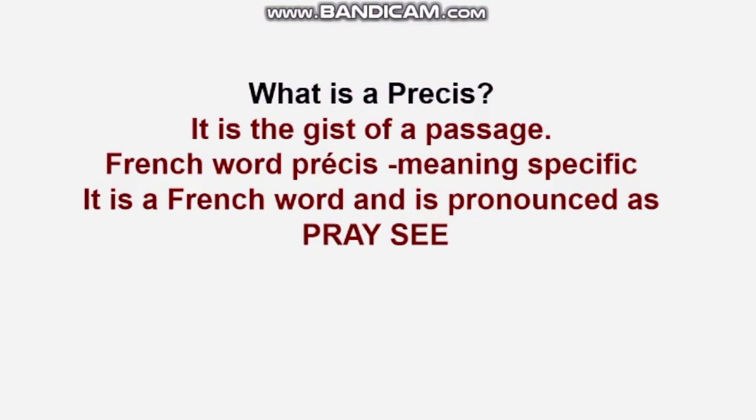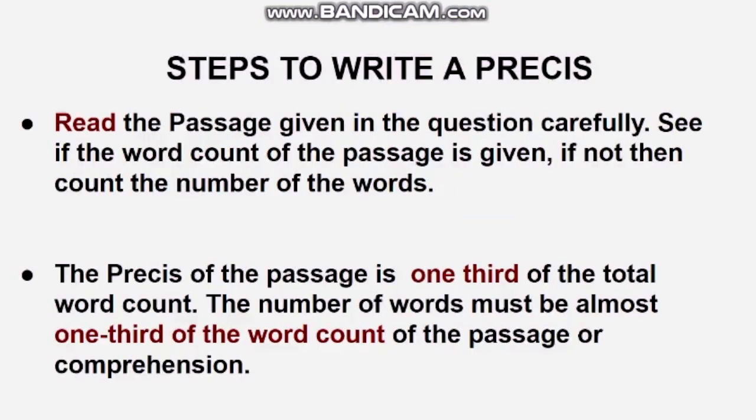For writing a précis, you have to read the passage very carefully. Read the passage carefully and underline the important points. See if the word count of the passage is given, and if it is not given, then count the words, because the précis that you have to write down has to be 1/3 of the total word count. The number of words must be almost 1/3 of the word count of the passage.